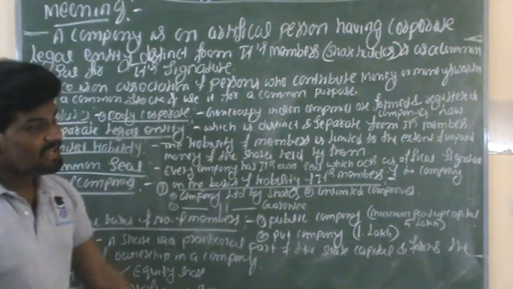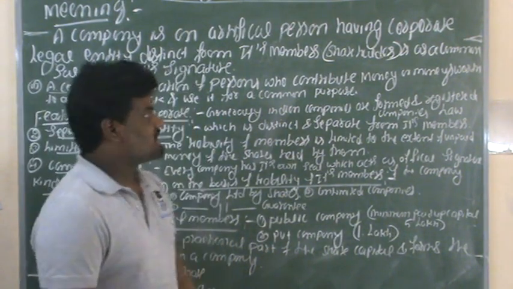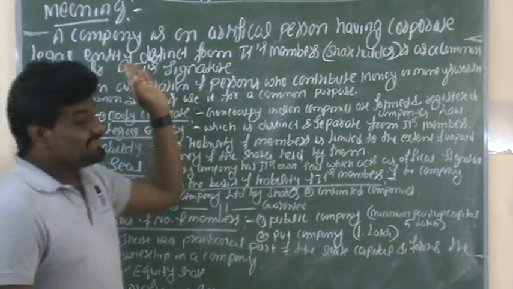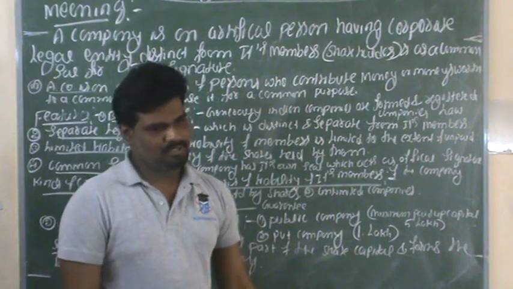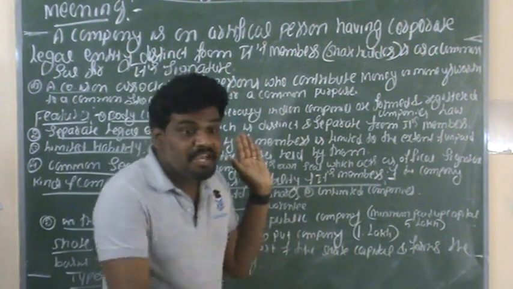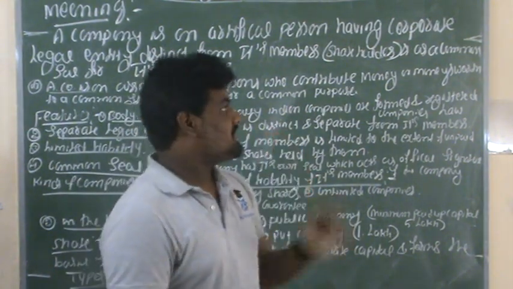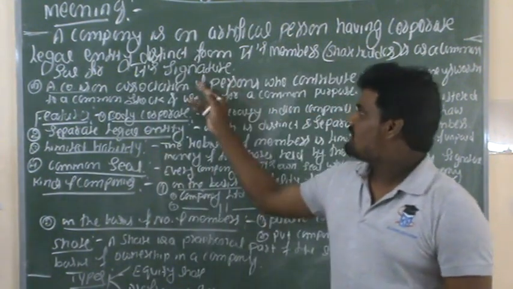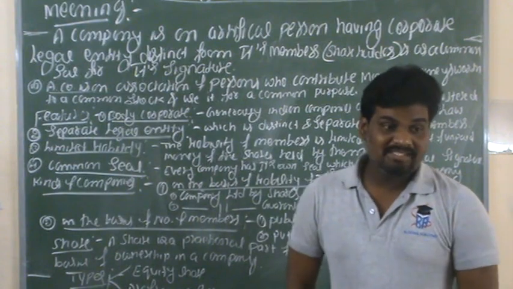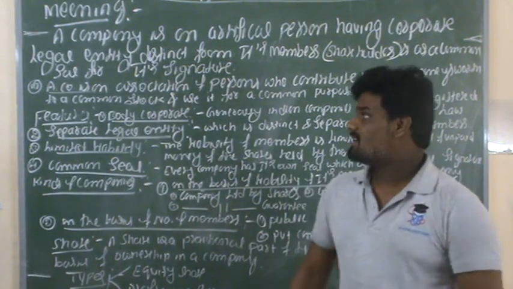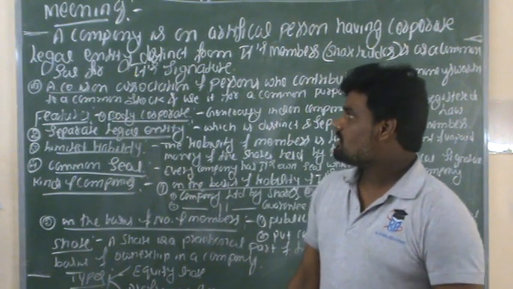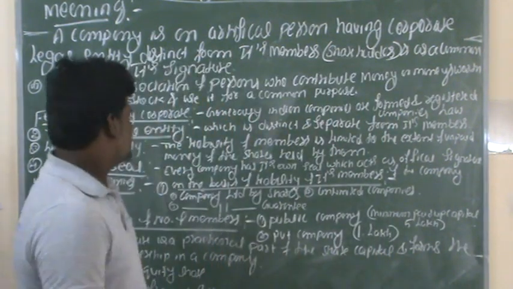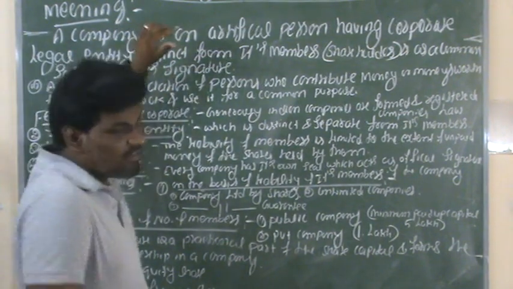Let me say it once again: a company is an association of persons having a corporate legal entity distinct from its members. Members means nothing but shareholders, and a common seal is used for its signature in the business organization. This is the meaning of a company.